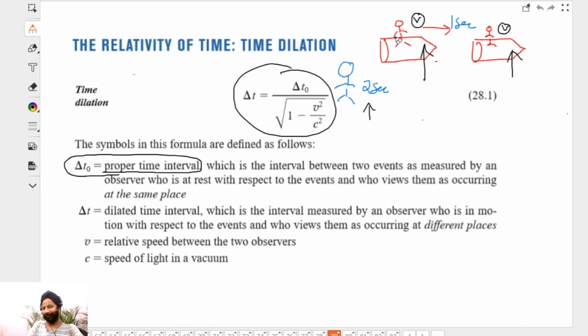Is that clear? Now, the same argument can be made from the red person's perspective also. If the red person is watching the blue clock here, from the blue clock's perspective, the blue person is watching the correct time, the appropriate time. So when he sees 1 second here, the red person will say, oh, the blue person is actually aging less. Because the red person looks at this watch and sees the dilated time. Red person says, I am looking at the perfect time, but the blue person is aging less. And this is one of the paradoxes that we see, the twin paradox and all that, right?